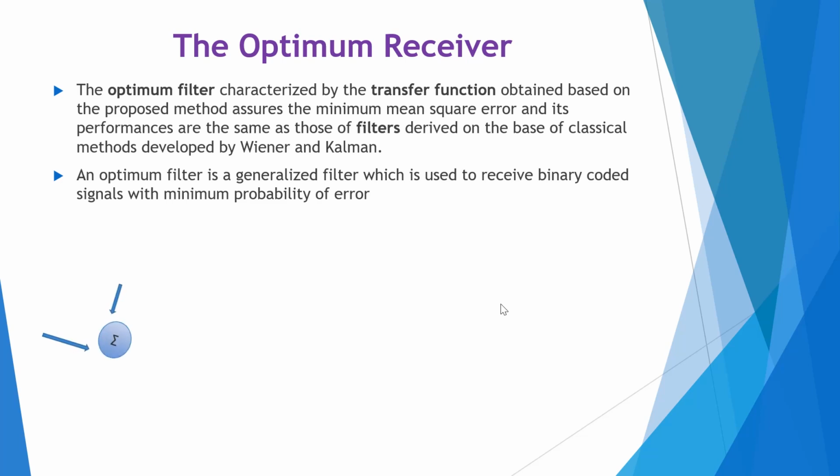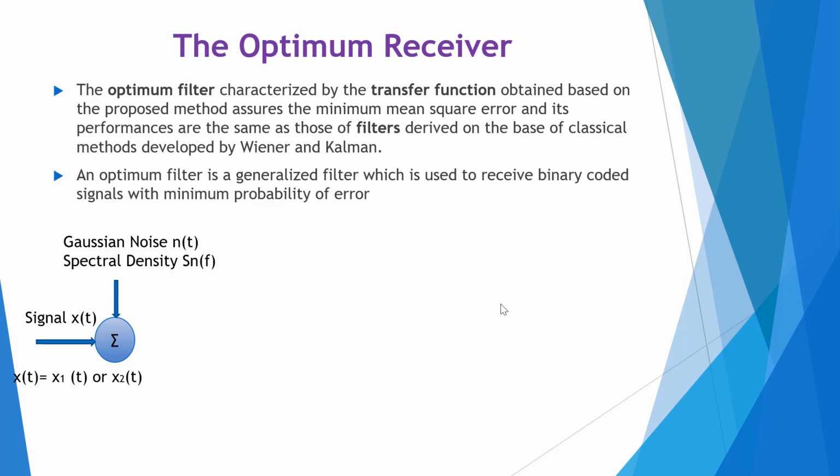So we can see the block diagram where the input signal x of t is given. X of t we can consider x1 of t or x2 of t, and another input to the summer circuit is a Gaussian noise, that is n of t, with spectral density Sn(f). Now the output of the summer circuit is a noisy signal, x of t plus n of t.